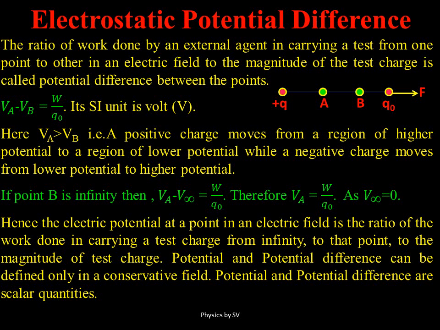Therefore, we define electric potential or electrostatic potential as the ratio of the work done in carrying a test charge from infinity to that point inside the field. Then potential and potential difference again will be attributes of a conservative field, and they are both scalar quantities.